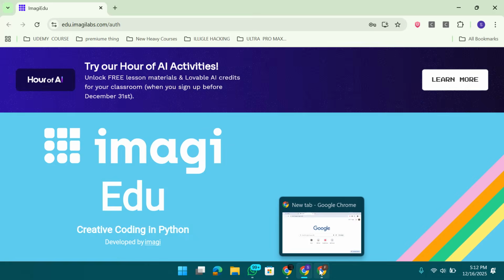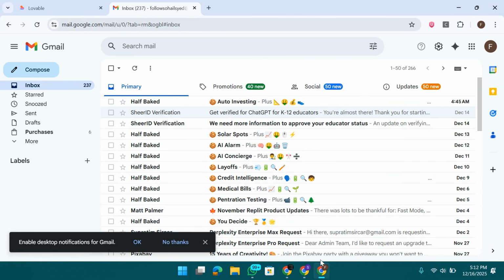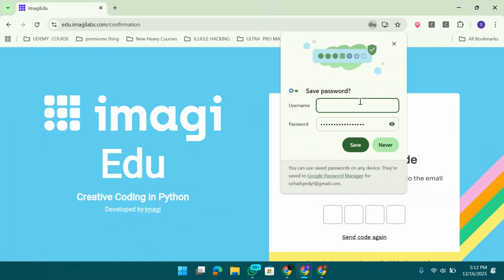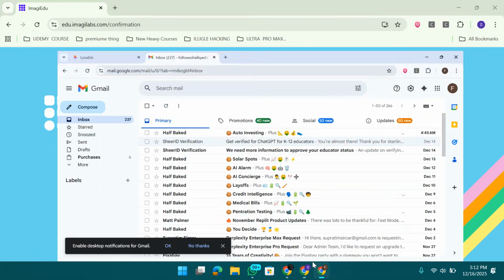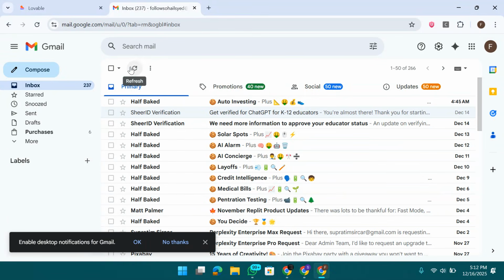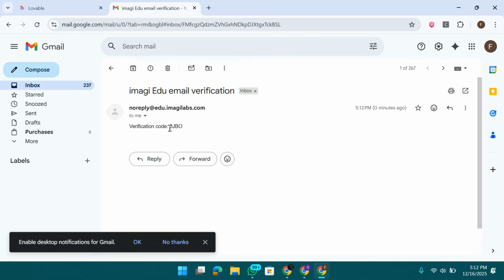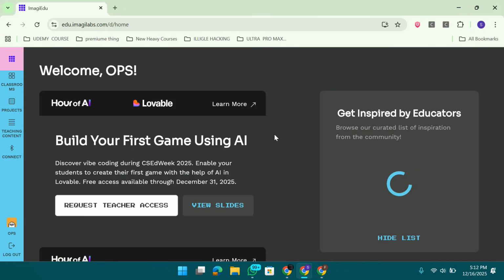Just wait for the verification email. Just open the email that you have used. Just wait for the verification code. They have sent a Gmail. Here you find an email in your Gmail box. Just copy this and paste it here. That's it, you have done.